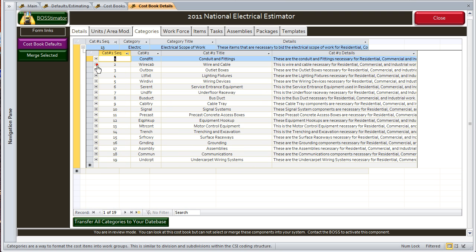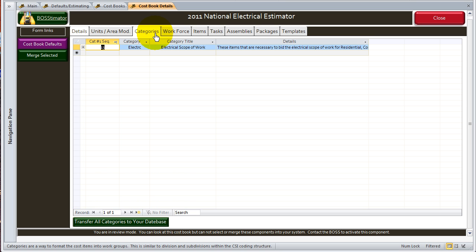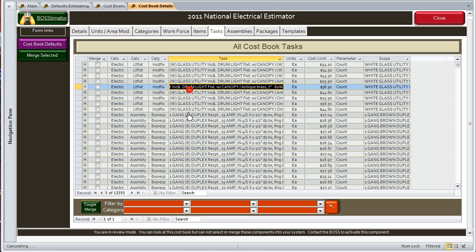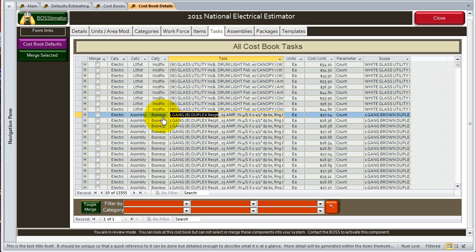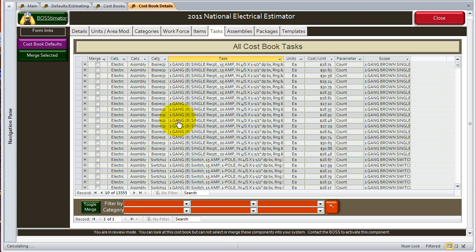So anyways, that's what categories are and how they relate to the cost book. Each one of the tasks in the cost book is assigned to a category. So I'm going to quickly go over to a task. You can see that this 1 gang duplex receptacle 15 amp box is located within the electrical assemblies box receptacles, and so on and so forth.